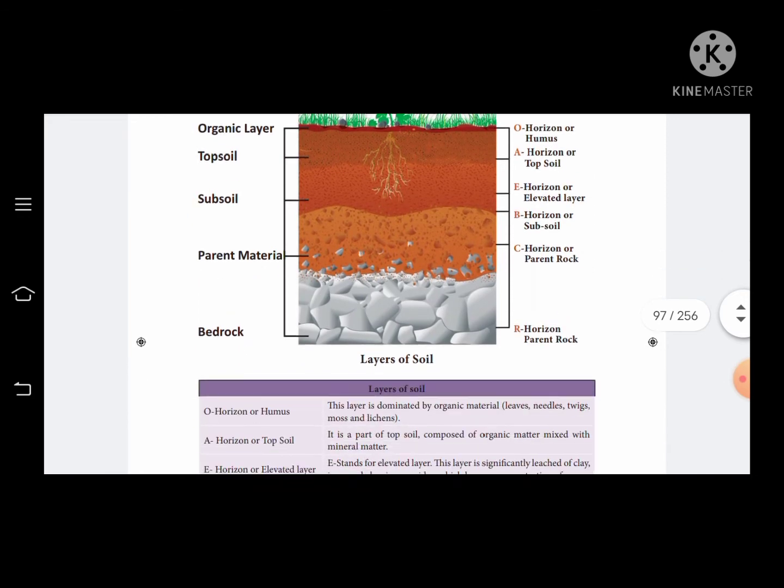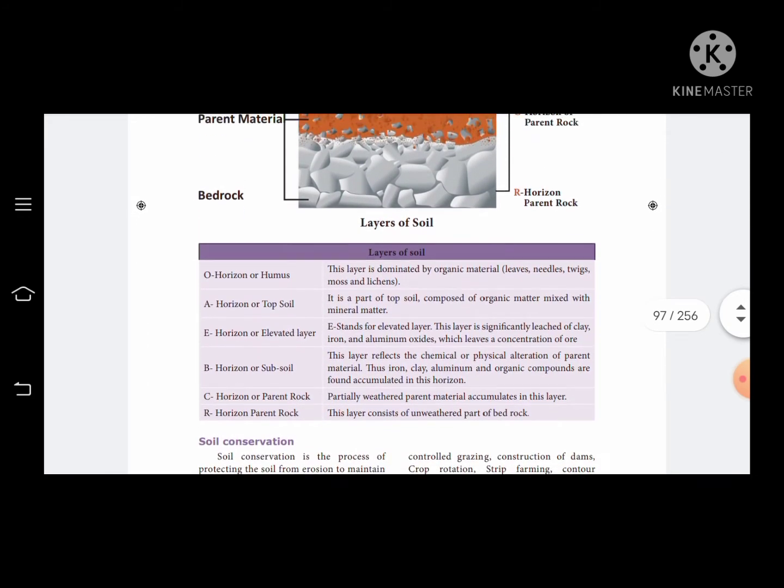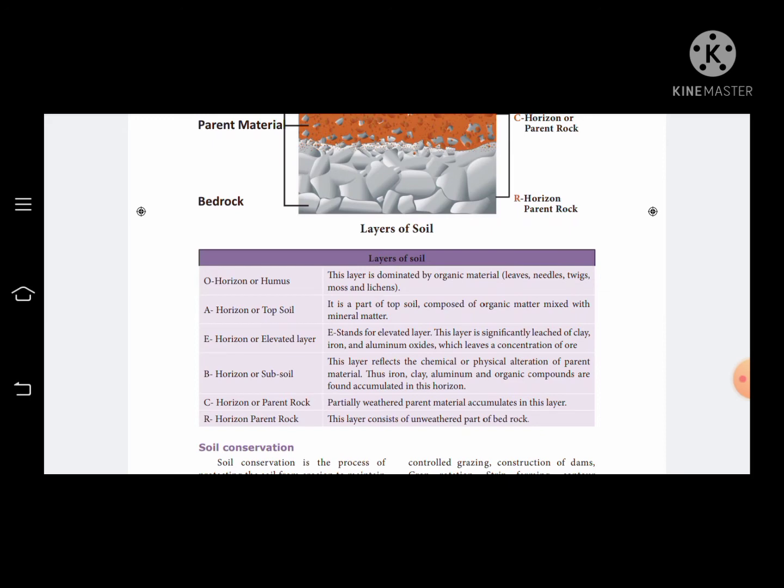Okay, next, given below in a box are the layers of soil. The layers of soil box is given there. You can read it. Okay children.